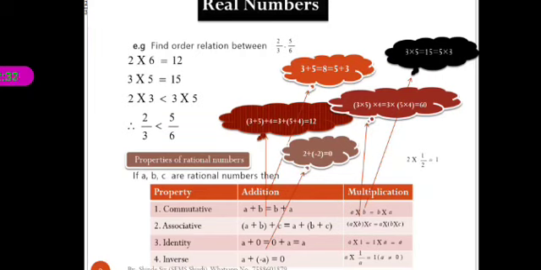If you take here, 1 by 2 is the multiplicative inverse of 2 and their product is 1. These are the properties of rational numbers. Okay. Now we see the next topic.